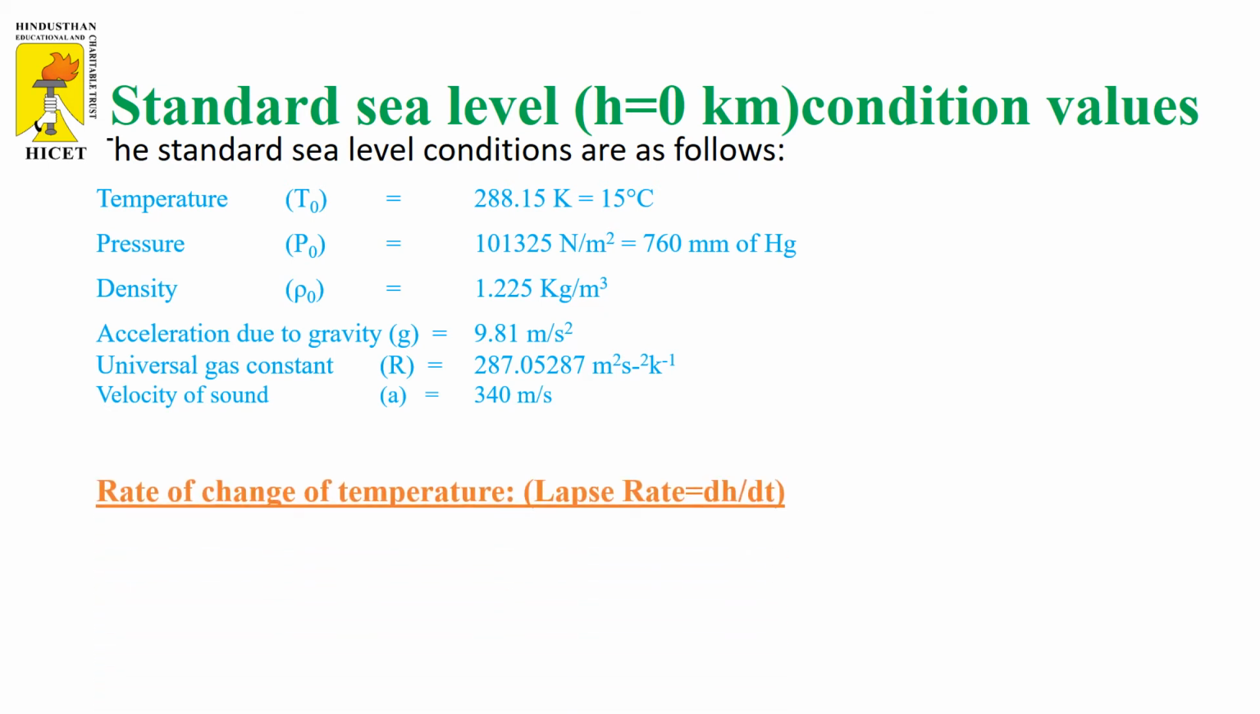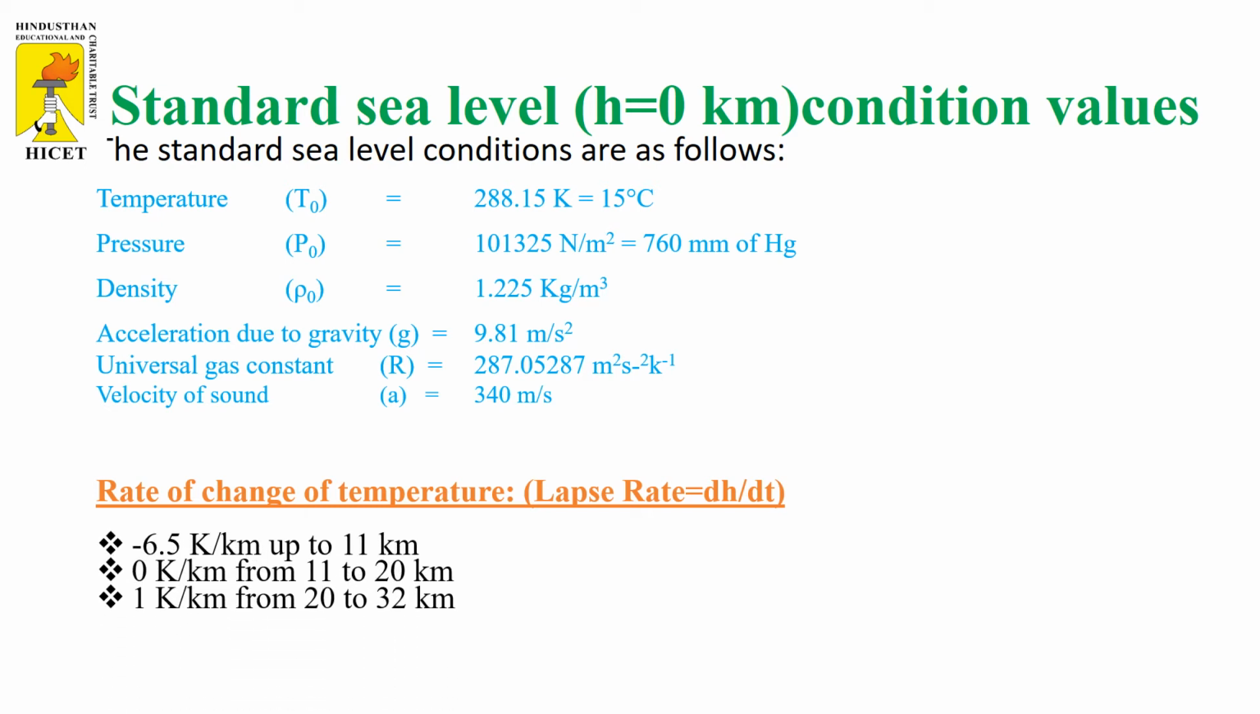Then we can have the exclusive values for the temperature change. The rate of change of temperature can be considered as the lapse rate. From 0 to 11 kilometers, the temperature is decreasing in the troposphere. The temperature decreasing rate is 6.5 Kelvin per kilometer. So in the first one, the negative sign is there. The negative sign indicates the temperature is decreasing with increasing altitude.